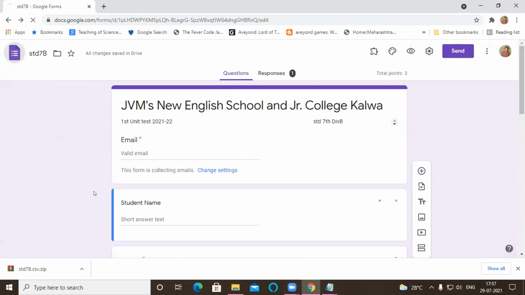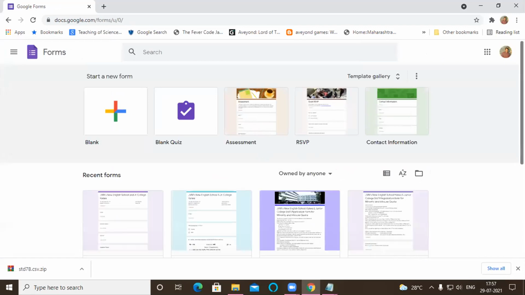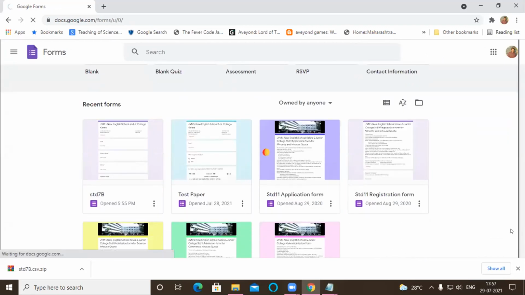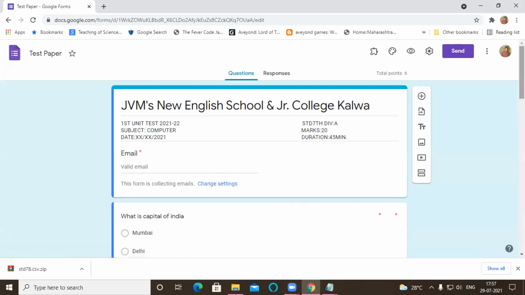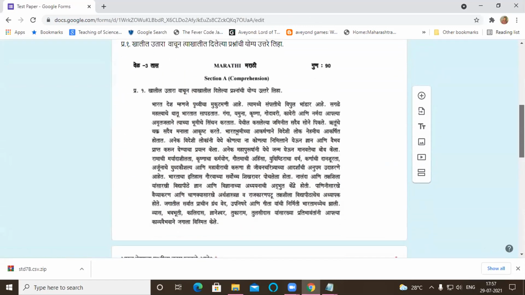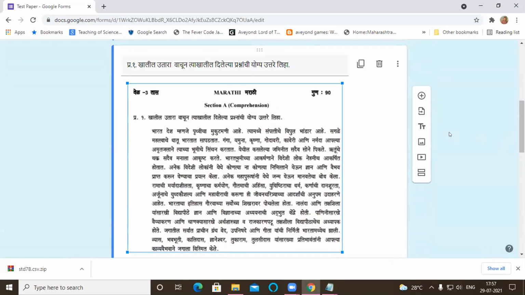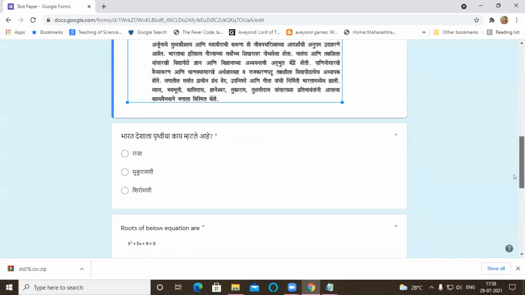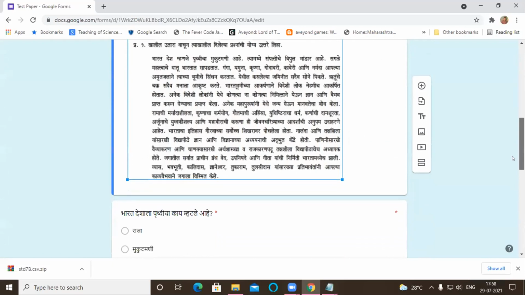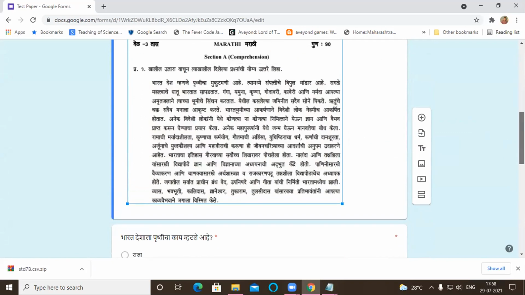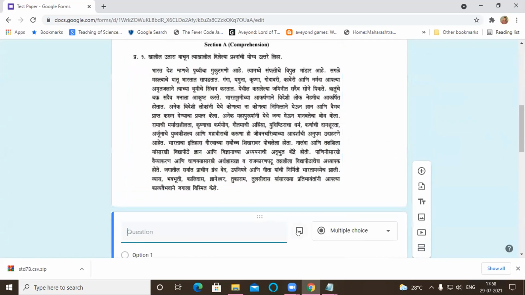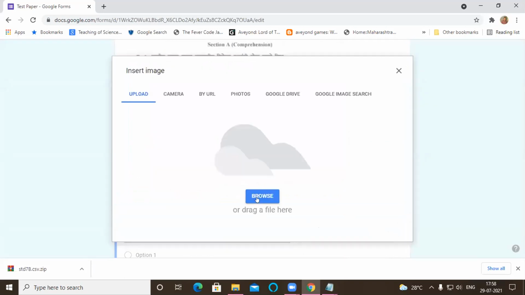Now I'm showing one form which I already designed before, in which I have given questions for different subjects. Now see, for language study, we can directly insert a photo of the passages. You can take this photo by clicking this option here. I'm showing one more time. You can add a question, or take this title, or add an image also. Let's take the question. Here you can click photo, browse.